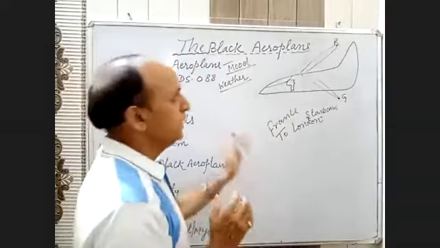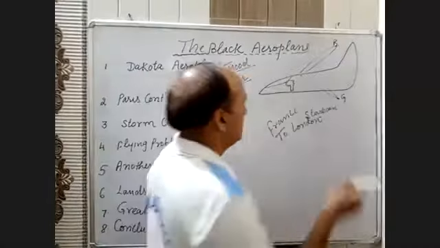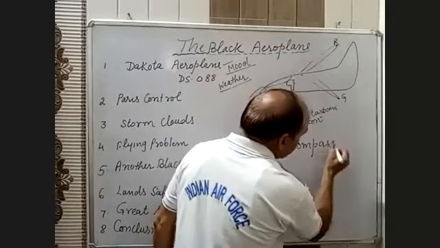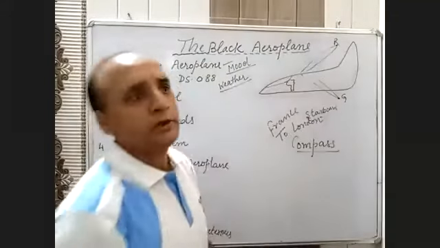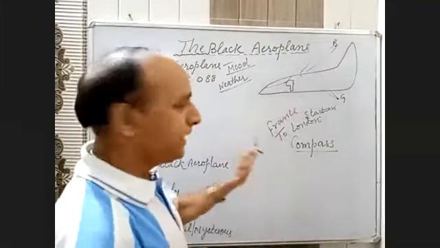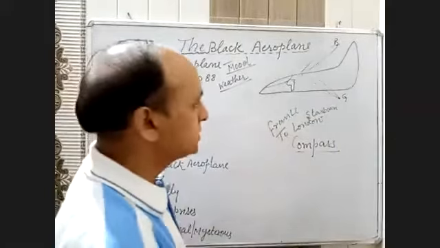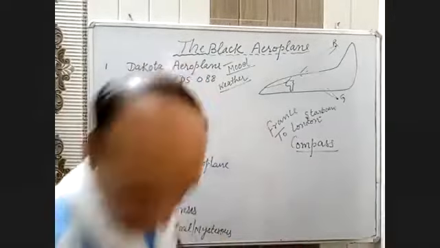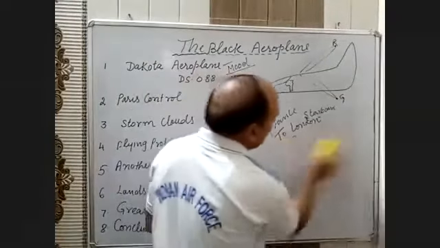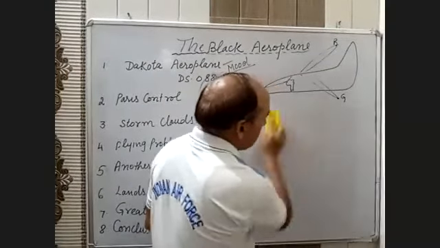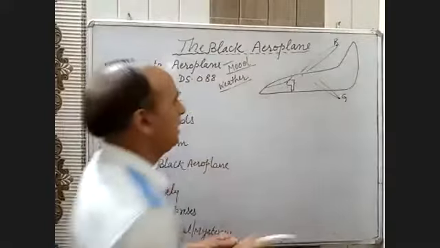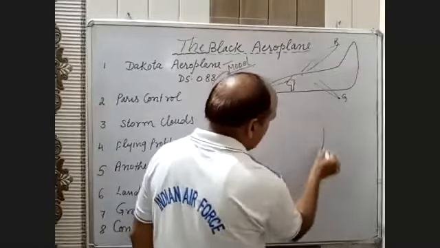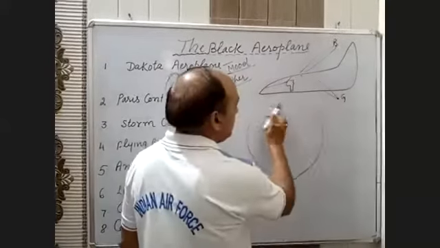Then the second one is the compass. What is the purpose of the compass? It is used to indicate the direction of the flight. I think you know north, south, east, west. How this works in an aeroplane: on a globe you might have seen, during geography, latitude and longitude.